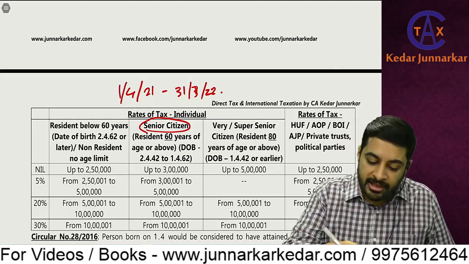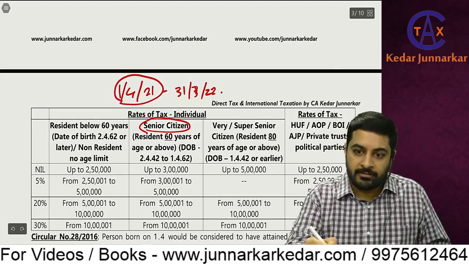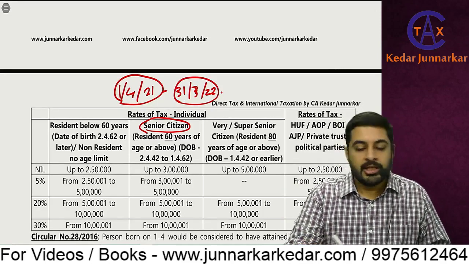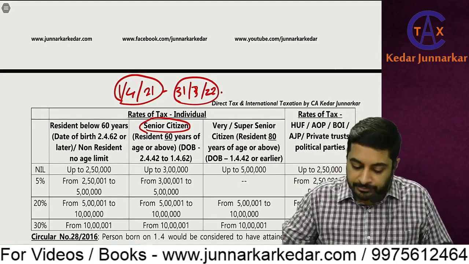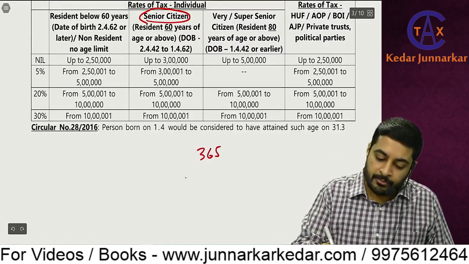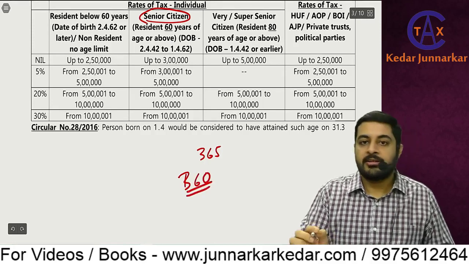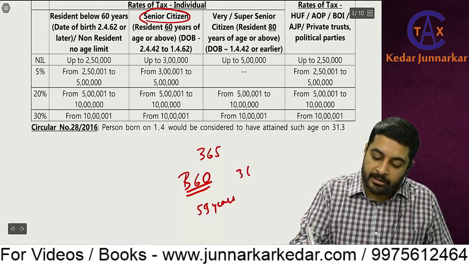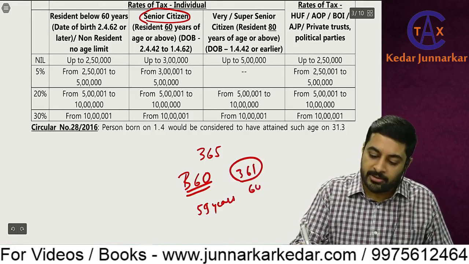Means if he is 60 years complete on 1/4/21 or on 31st March 22, still he will be getting it. Let's say there are 365 days in a year, 360 days he was 59 years old, and on the 361st day he becomes 60 years old.